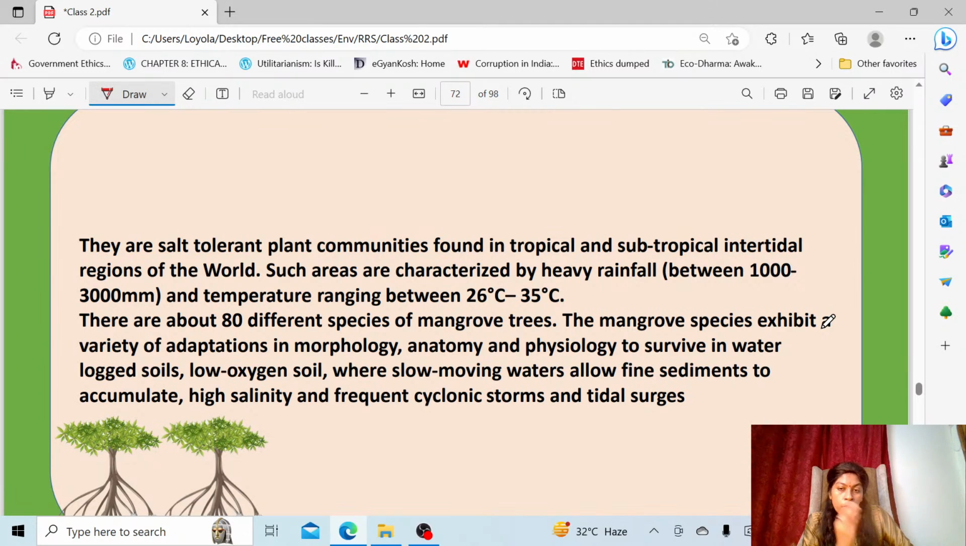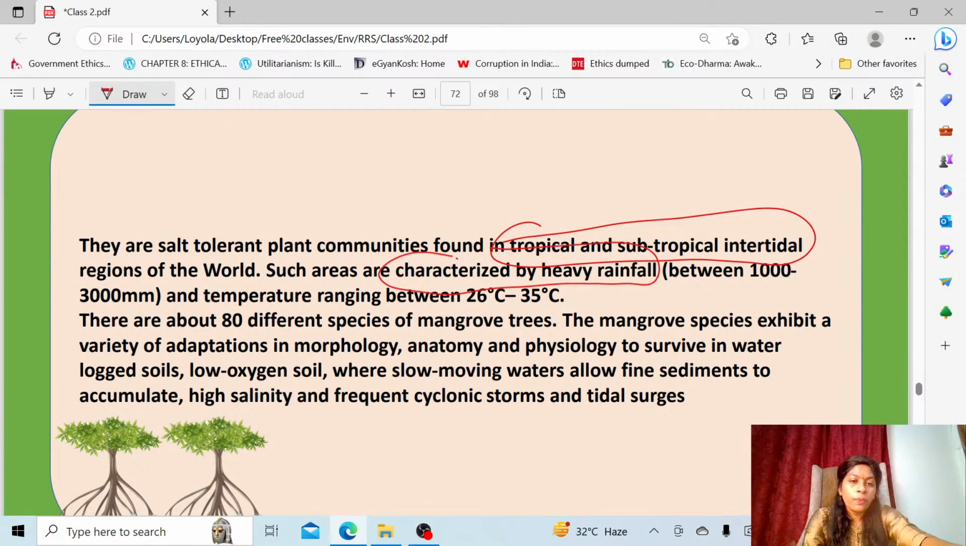And these mangroves are present in the tropical as well as subtropical regions. They are present in both tropical and subtropical intertidal zones. Mainly you can find mangroves located in areas with heavy rainfall, and the temperature also should be in this range, 26 to 30 degrees Celsius.